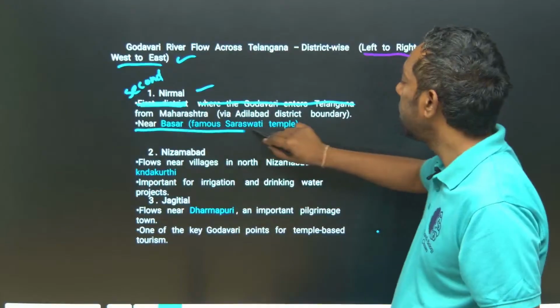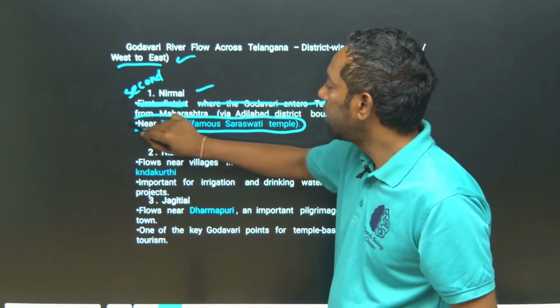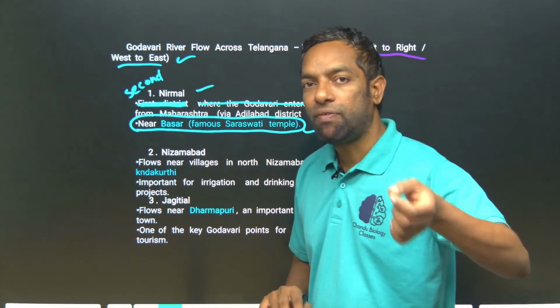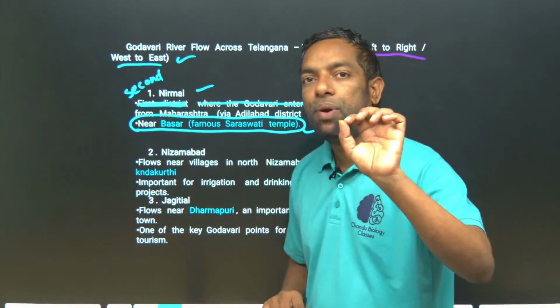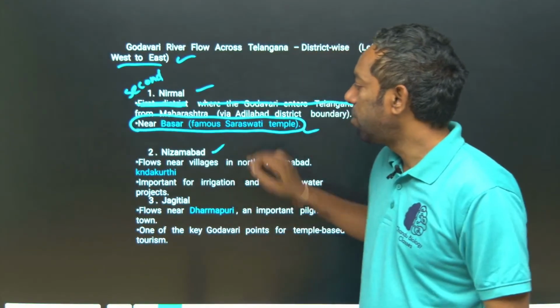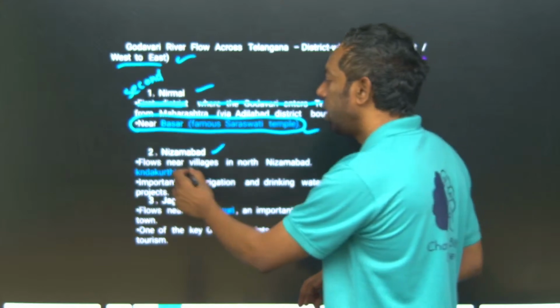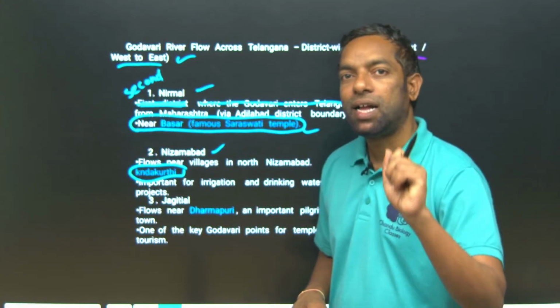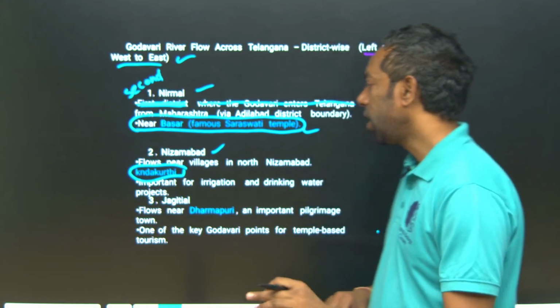In Nirmal there is a temple, the Basara Saraswati temple, which is most important from the exam point of view. The Godavari River flows through Nirmal by the Basara Saraswati temple. If we come to Nizamabad, the place where it first enters Telangana is Kandakurti. This is important. There is also irrigation and drinking water, the Sri Ram Sagar project. Irrigation we will discuss later.